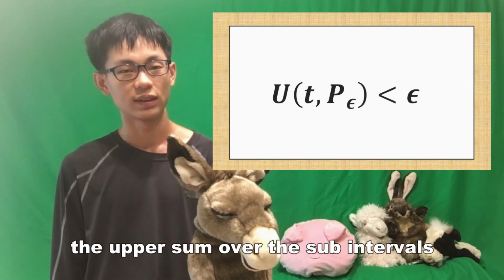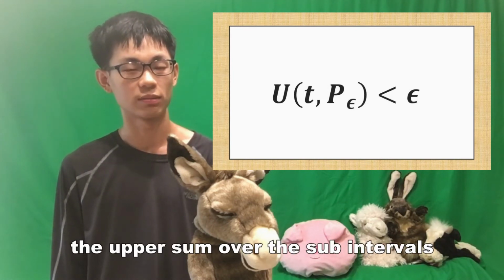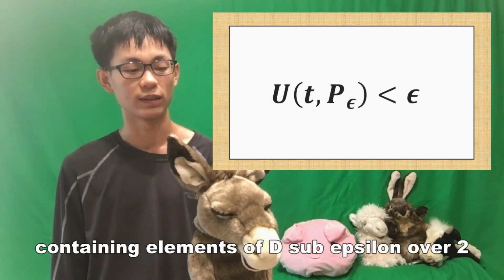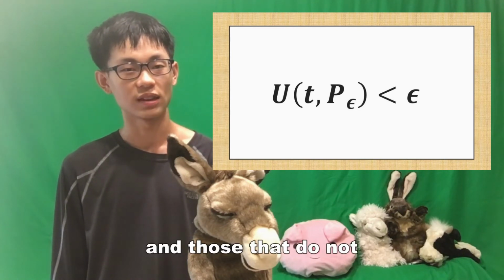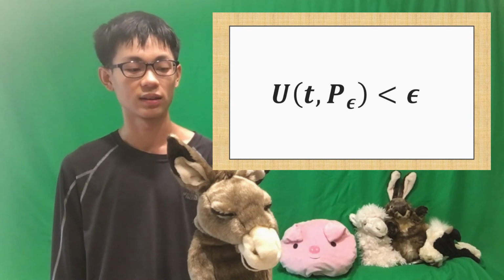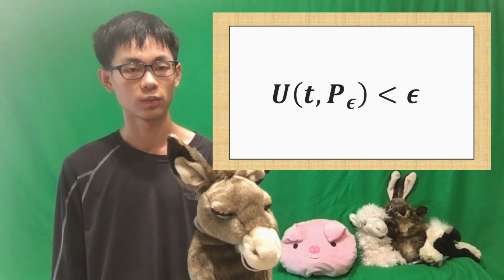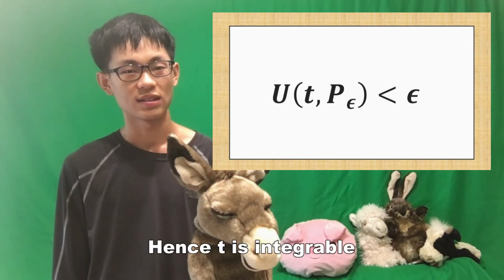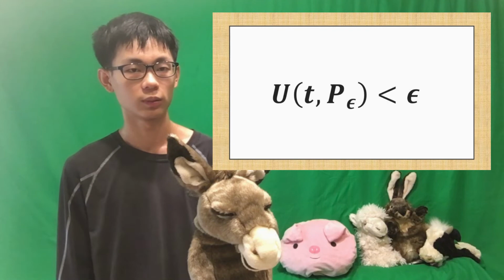By considering the upper sum over the subintervals containing elements of d sub epsilon over 2 and those that do not, we can show that the upper sum of t with respect to p sub epsilon is less than epsilon. Hence t is integrable.